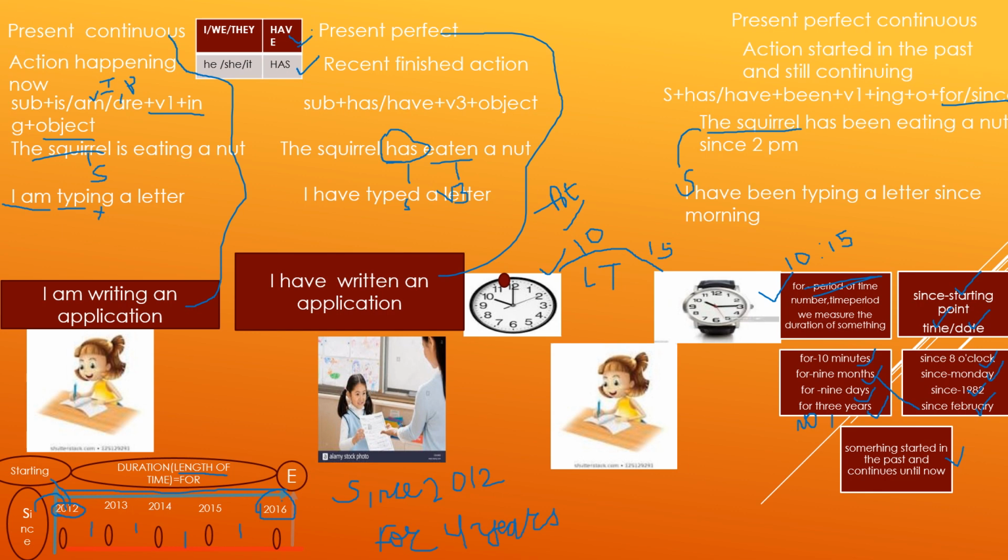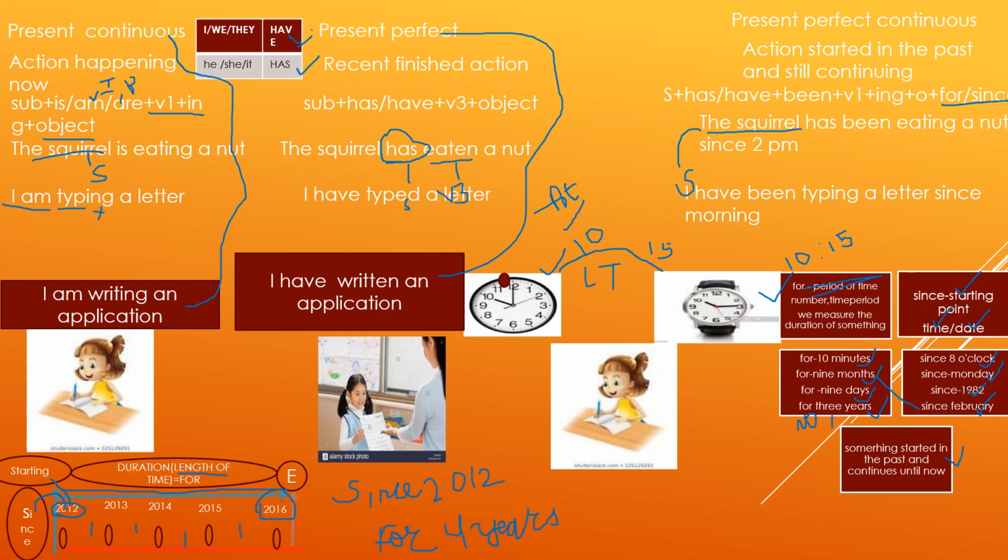And you can see here in the picture that since is used to refer to the starting point. It could be anything, a time or date. So in the timeline, the starting point is 2012. As since is used to refer to the starting point, it will be since 2012. So it will be she has been writing an application since 2012 until now, that is 2016 that I told you to imagine. And on the other hand, for is used to refer to length of time or duration.